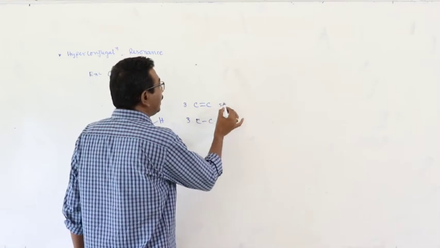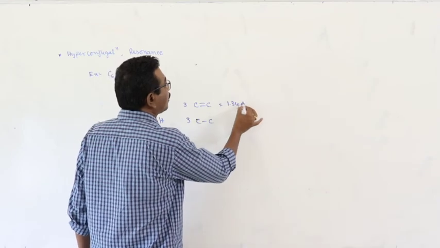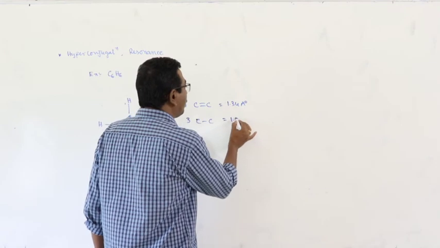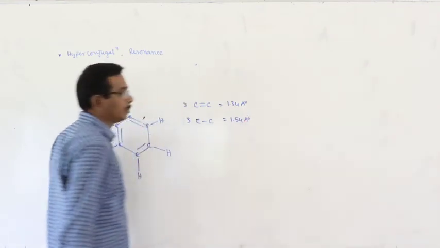C double bond C is equal to 1.34 angstrom units, already discussed. C single bond C is equal to 1.54 angstrom units.